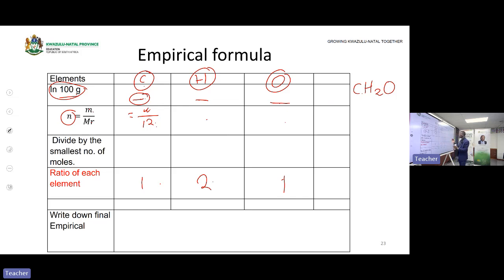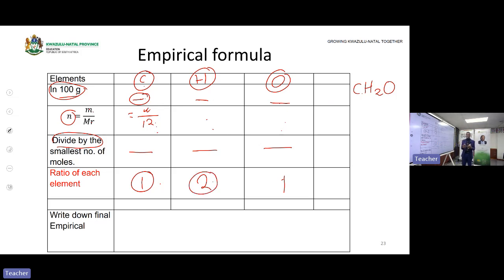Then you look for the smallest number across all these 3 numbers of moles. After you find the smallest number, you divide by the smallest number. Then you divide by the smallest number, you divide by the smallest number, you divide by the smallest number. Then you get what? The numbers that are whole numbers.